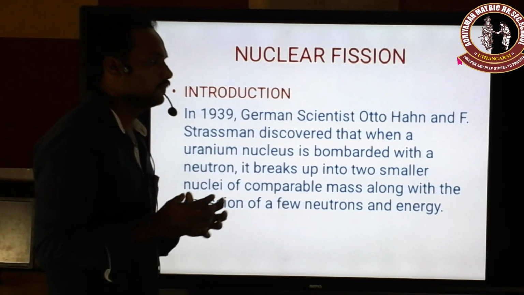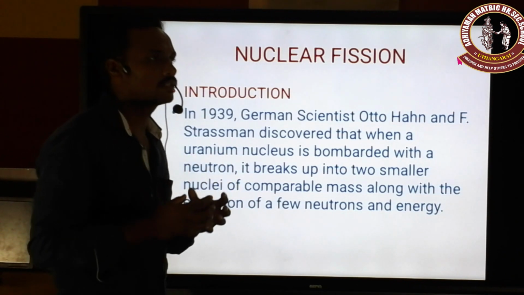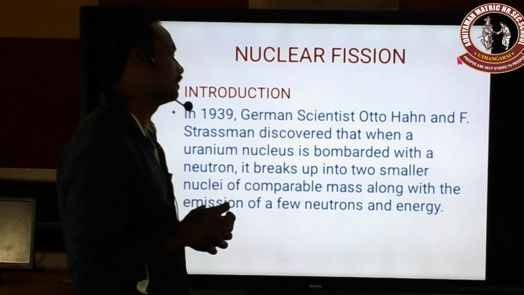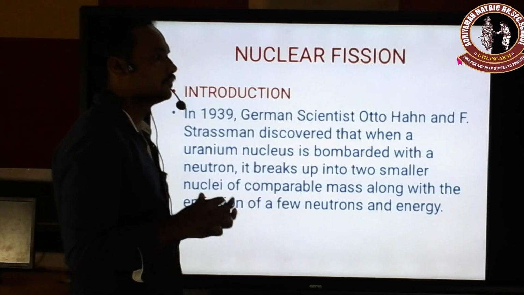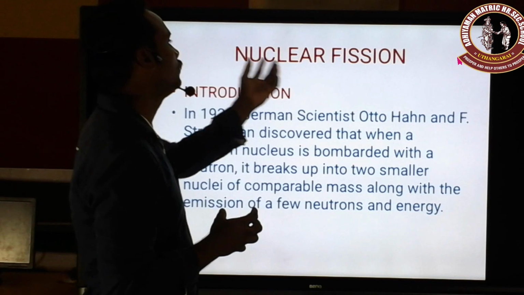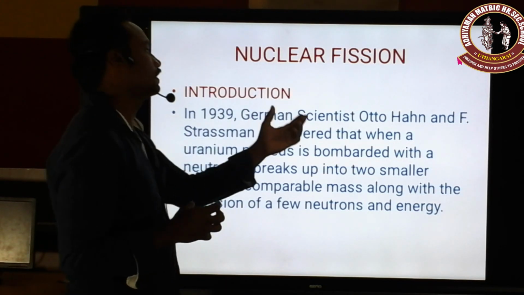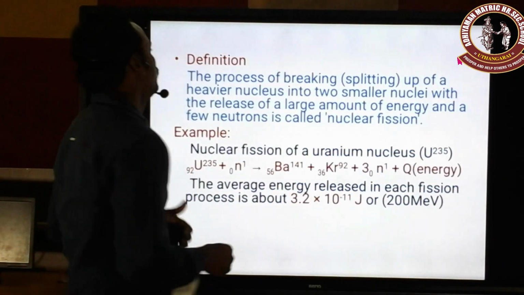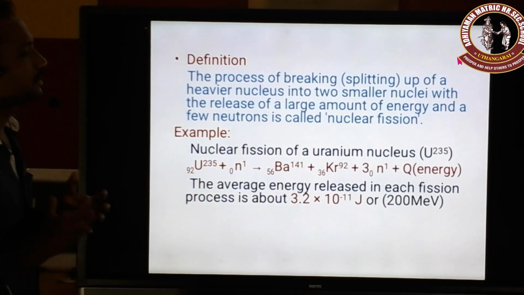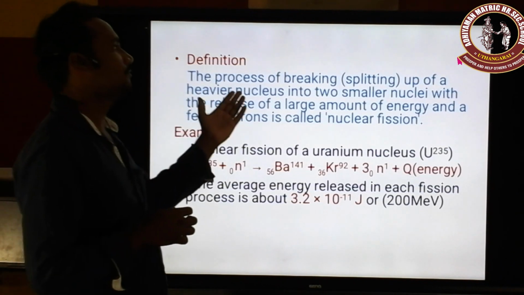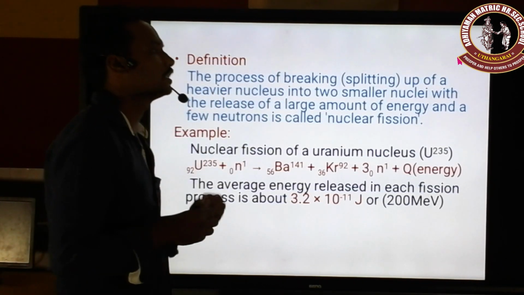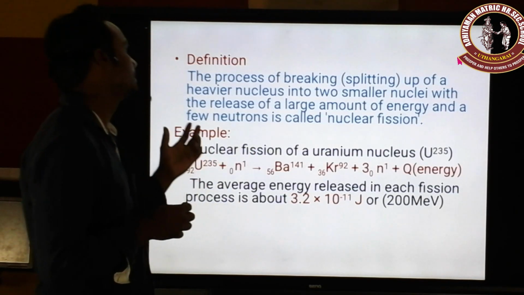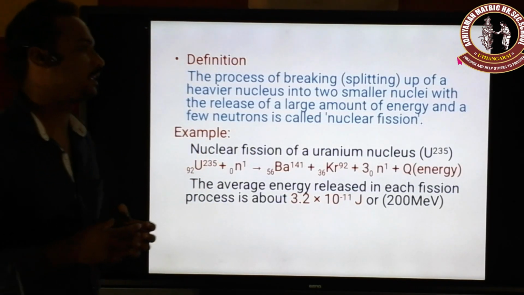Okay, so what does fission mean? Fission is nothing but a nucleus with a large mass number splitting into two elements with smaller mass numbers. If the nucleus gets split, it is called nuclear fission. It was discovered by the scientists Otto Hahn and F. Strassmann. Okay, and what is the definition of nuclear fission? It is the process of breaking, also called splitting, of a heavier nucleus into two smaller nuclei with the release of a large amount of energy.